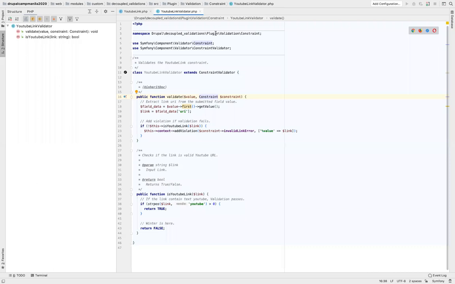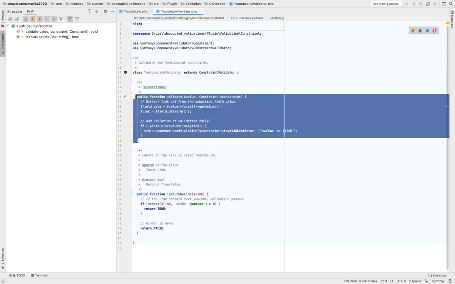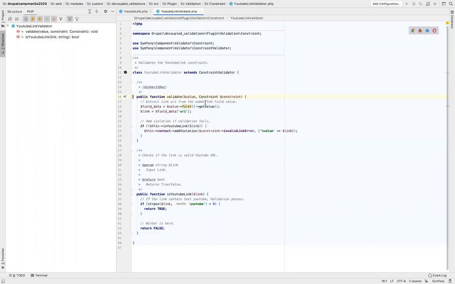Now let's see how the namespace looks for this particular class. Your validator class has the same namespace as the constraint class. The class extends the ConstraintValidator class, which is provided to you by Symfony again. You have to write a validate function inside this. Let's see how the business logic looks like. I also told you initially that the what aspect is going to be defined by the Drupal constraint classes, and the how aspect, or the business logic, is supposed to be written in the validator classes. So this is the business logic over here.